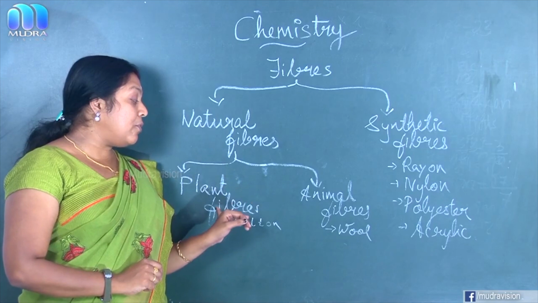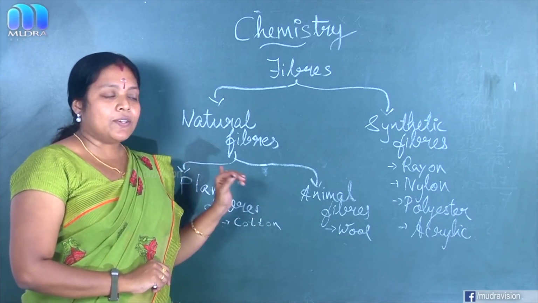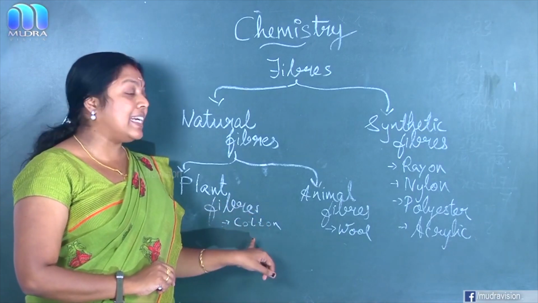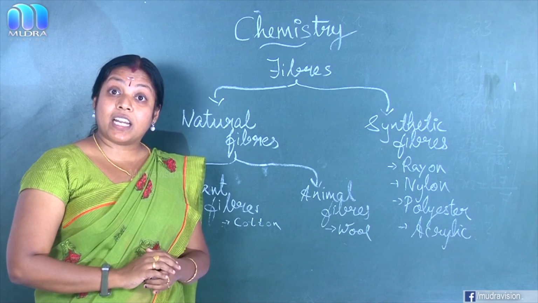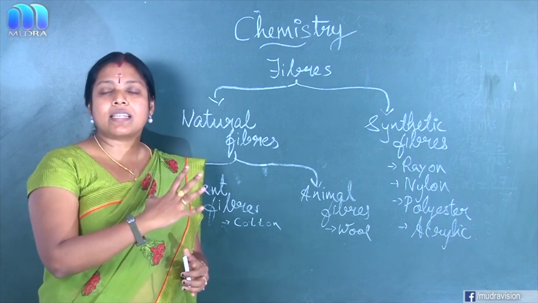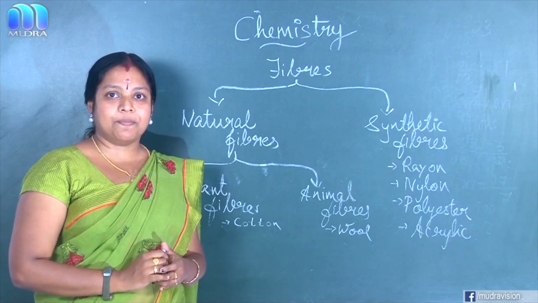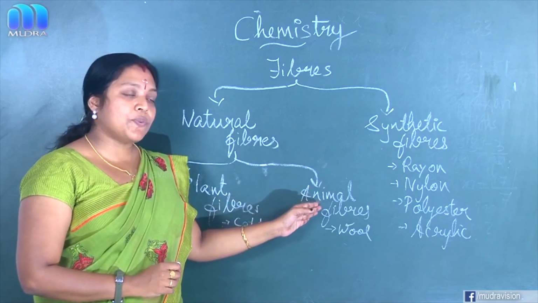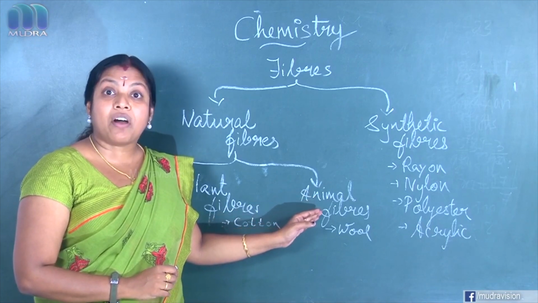Clear? Example for plant fiber, that you already know, is it? Cotton, jute is another example, then linen from the flax plant. These types of fibers we get from the plant body itself. Then the next one, another type of natural fiber, is animal fiber.